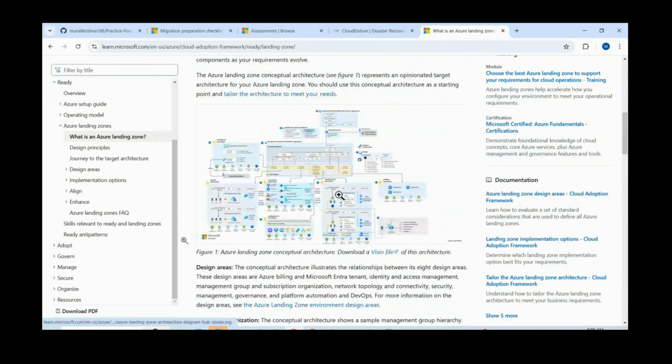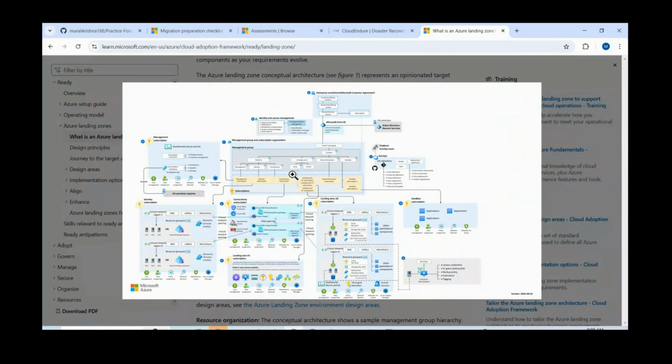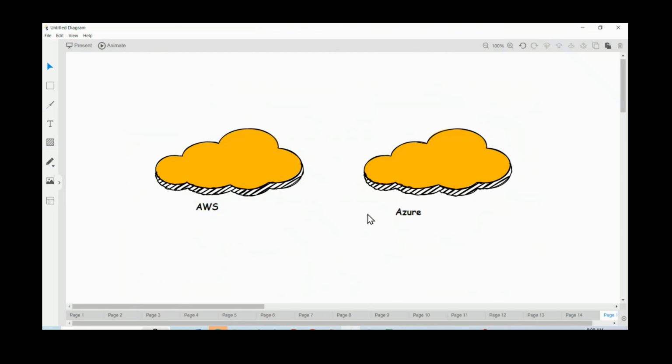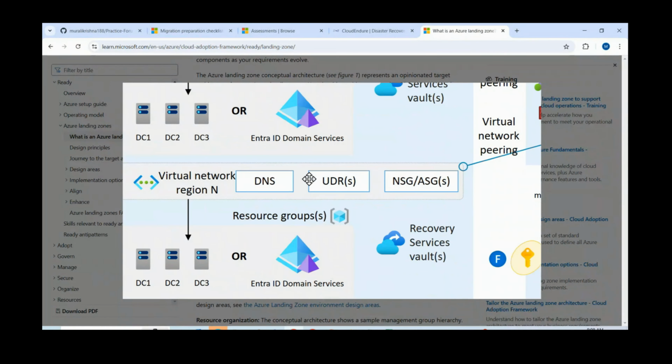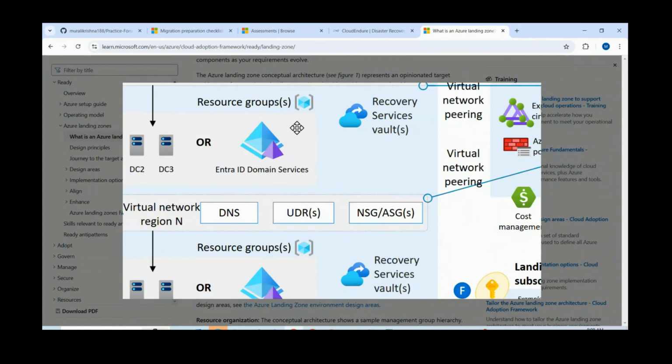Okay. Just see this picture. So whenever we are trying to set up any environment, we need to discuss how authentication should happen. Okay, authentication. Also security. Just see this. Okay. Let me show you this picture here.